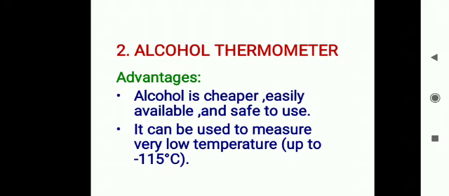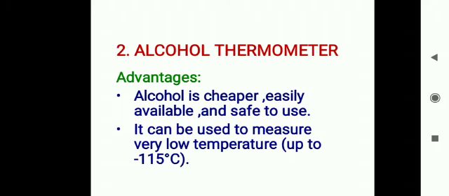An alcohol thermometer can be used to measure very low temperature, means up to minus 115 degrees Celsius we can measure with the help of an alcohol thermometer, because it is filled with alcohol, which has a low freezing point, that is minus 115 degrees Celsius.